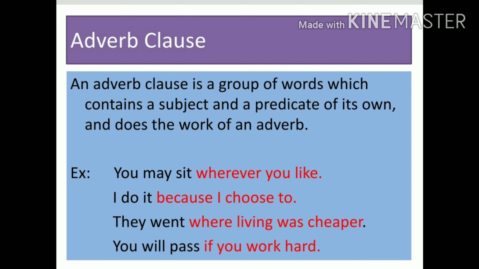One more example: I do it because I choose to. They went where living was cheaper. And one more example: you will pass if you work hard. Like this, we can identify an adverb clause. Remember, a subordinate clause, whether an adverb clause, adjective clause or noun clause, begins with some conjunctions, and we have to know that.